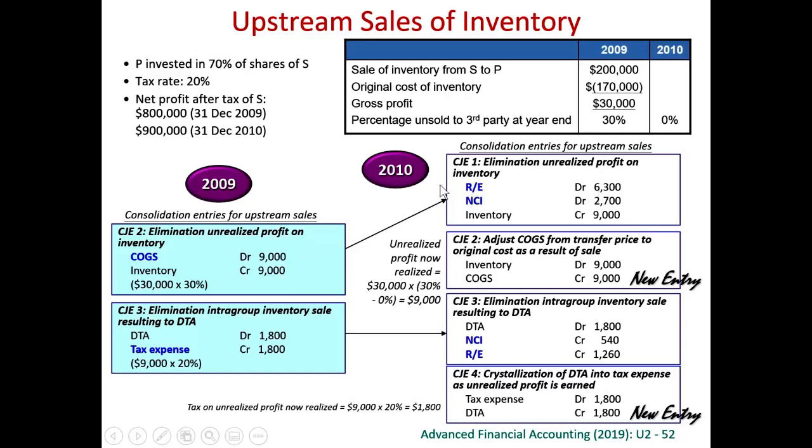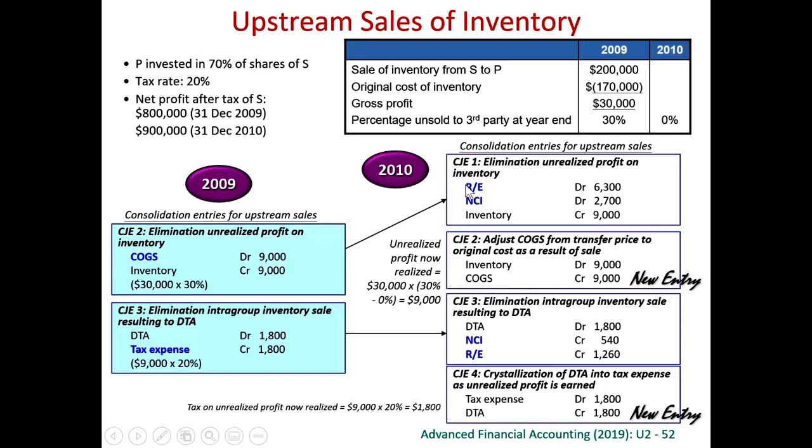When we debit retained earnings, if you simply debit retained earnings 9,000, that means the adjustments has been borne by the parent completely. Retained earnings is the retained earnings to the parent. We understand that this is a sales from the subsidiary. Therefore, we should ask the non-controlling interest to bear part of these adjustments.